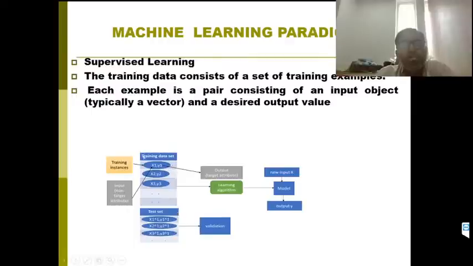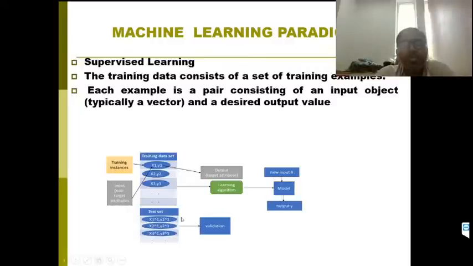Some part of the data we use for training purposes, and we feed this data to the machine learning algorithm. Then from this it builds a model. Then we give some new instance input x, that means from the testing set we give this input to the model.